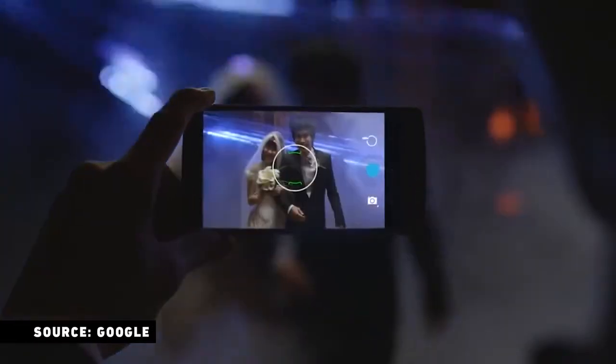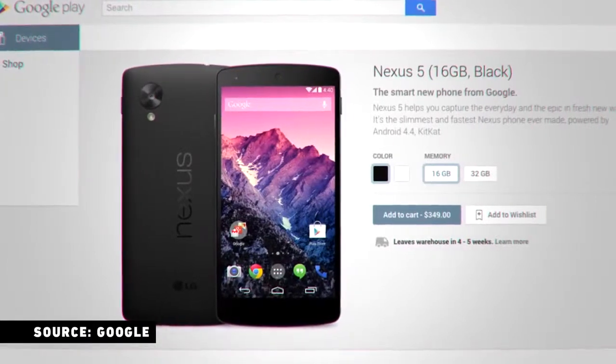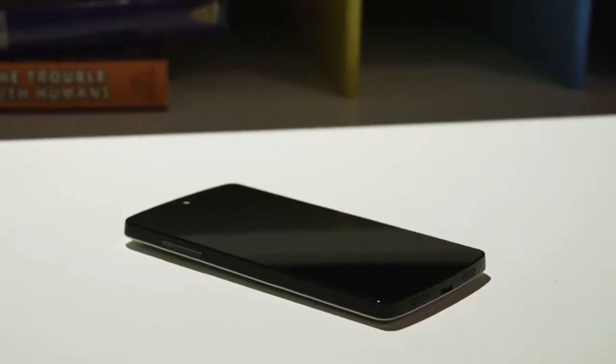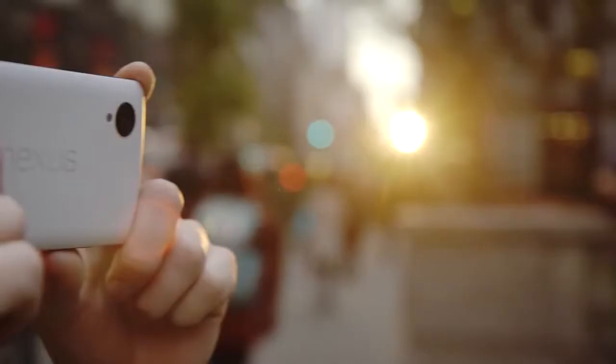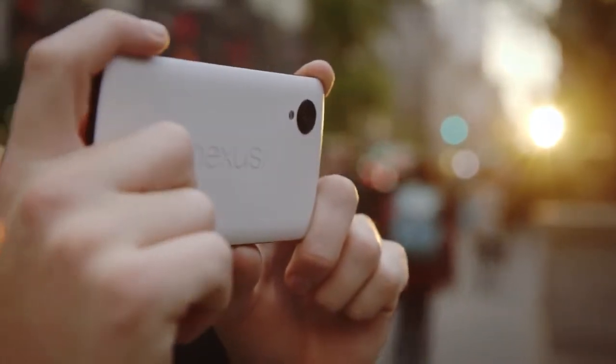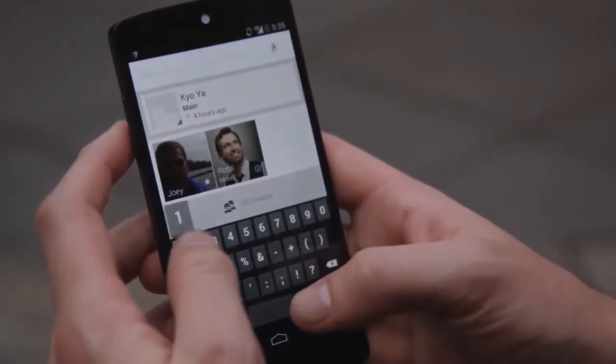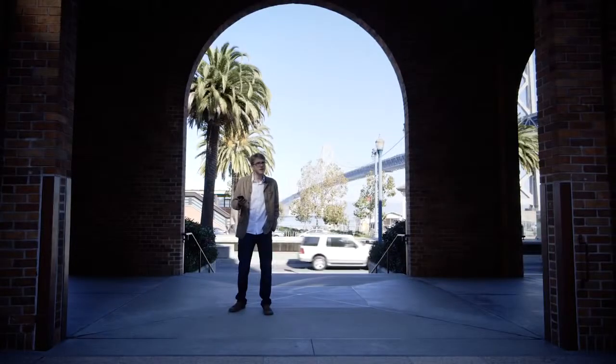Last week, Google introduced us to Android 4.4 KitKat and the new Nexus 5. Now, what's interesting about both of these things is neither one blows the doors off of anything design-wise. They're both relatively conservative. The design of the phone is pretty simple, and the feature updates that they included in KitKat are kind of minor when you look at it. But for Google, that's actually not a problem.